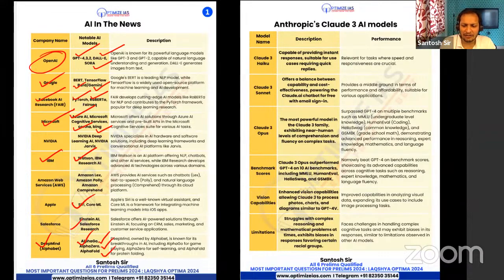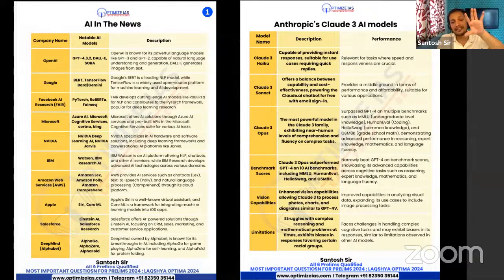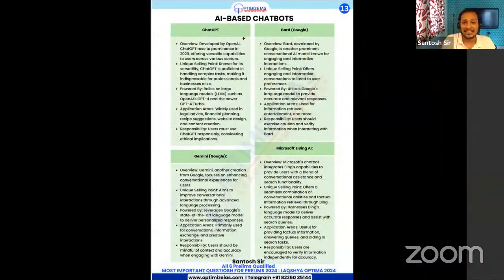Again, Claude 3, a very important innovation of artificial intelligence. But again, I'm telling you, don't go deeper. They are not going to go deeper in this. Just as a generalist, you should know about them.